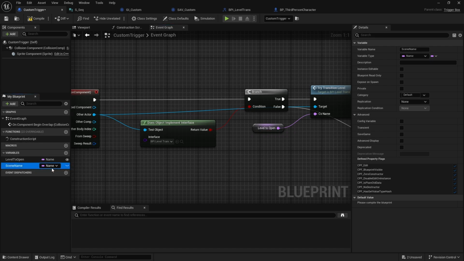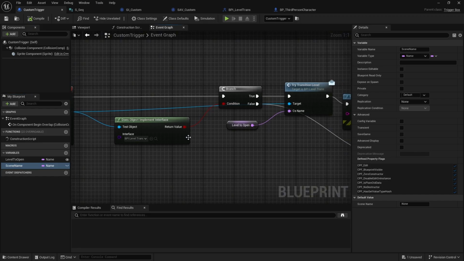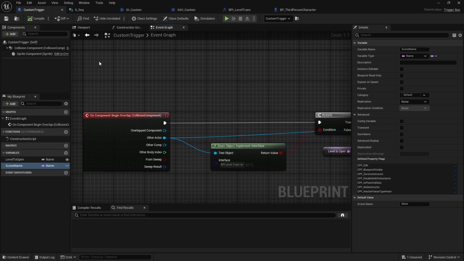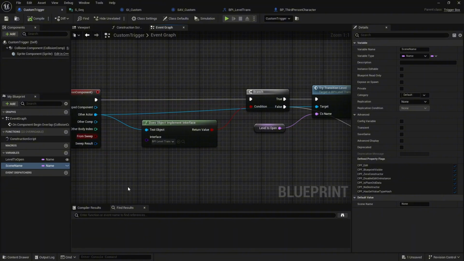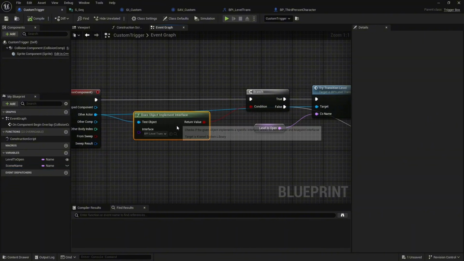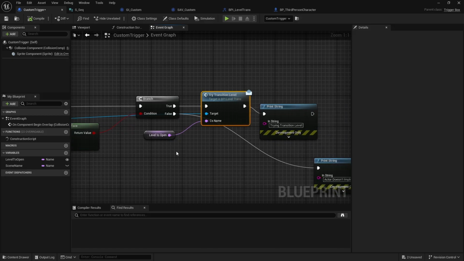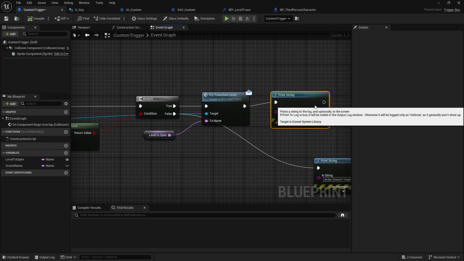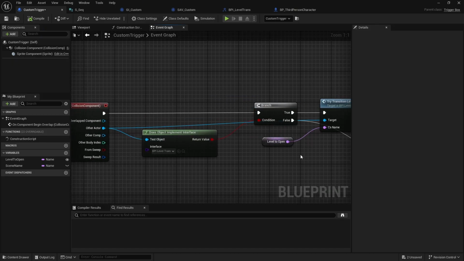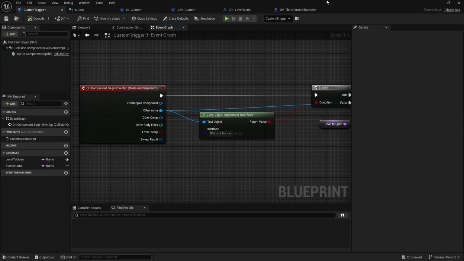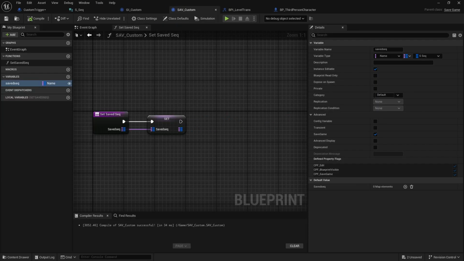Or you could even have an array of these, and maybe say cutscene 1, cutscene 2, and then get some data out of your game instance or wherever you have your values to figure out which cutscene is going to play, probably when the player walks over it. Maybe make another interaction event and try to do something with that. But I don't see ever needing this as a map.